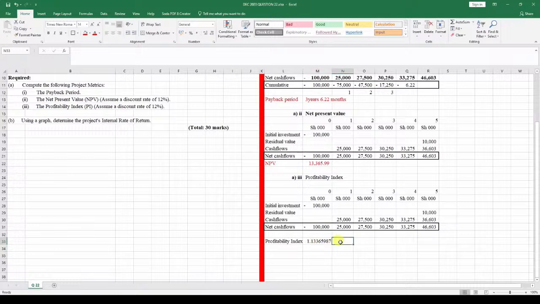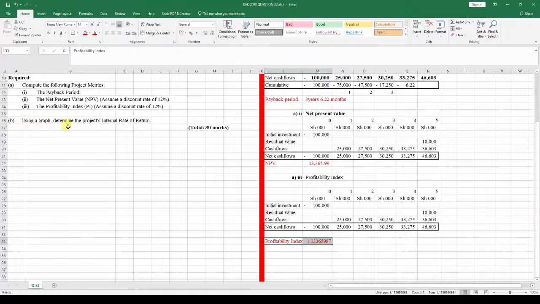So in this case, we accept this one based on NPV, we accept, and the payback period, the shorter the payback period, the better it is for us. So here, just for consistency purposes, we put it in red like that. And we can see that we're moving on well, and we now move on to part B of the question.